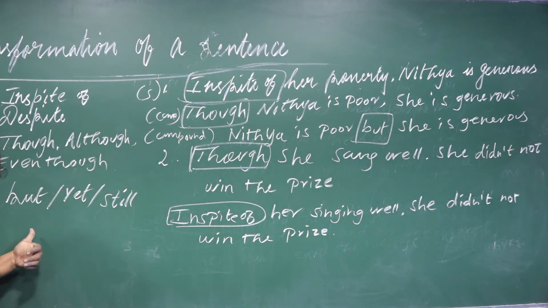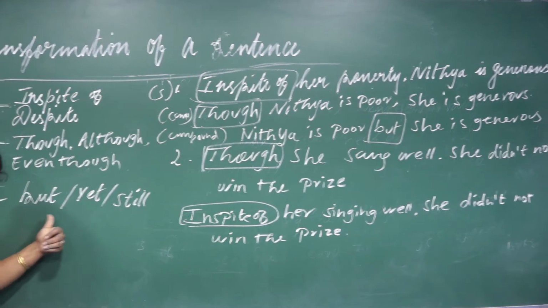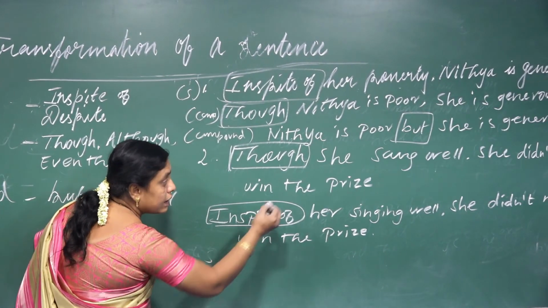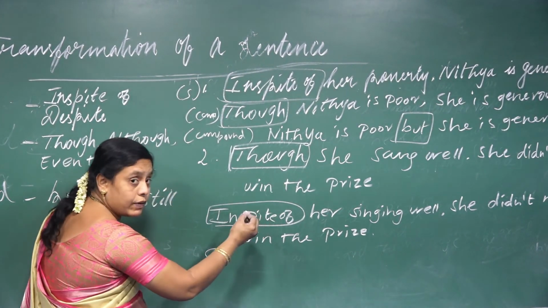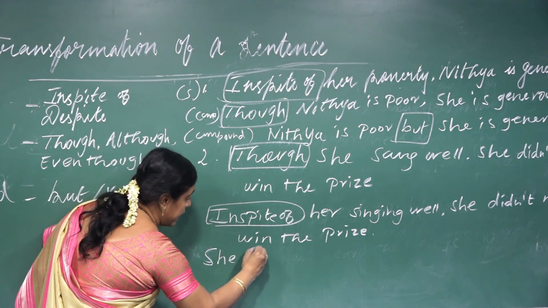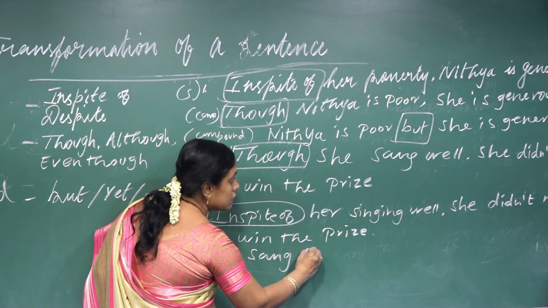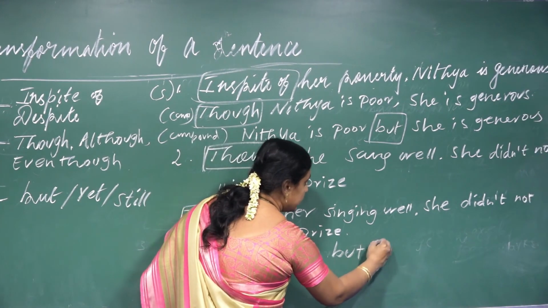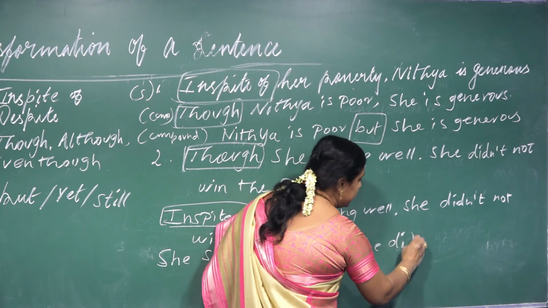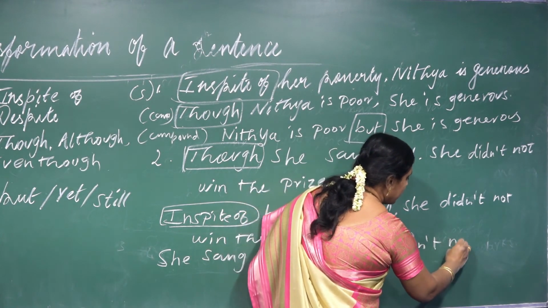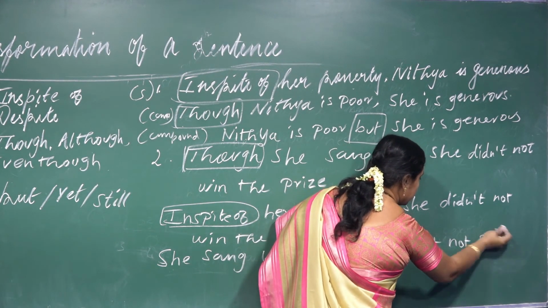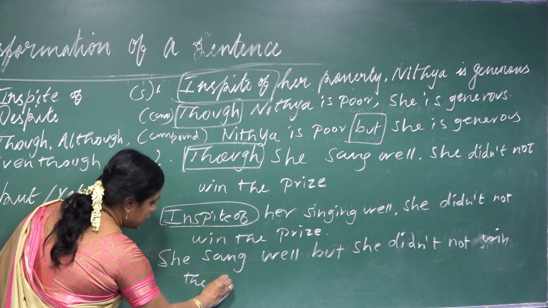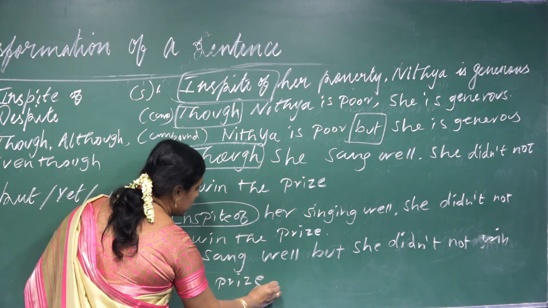I want to write compound, which means what type of conjunction I want to use: but, yet, still. And now, she sang. Who sang? She, because the name is not given. She sang well, but she did not win the prize.